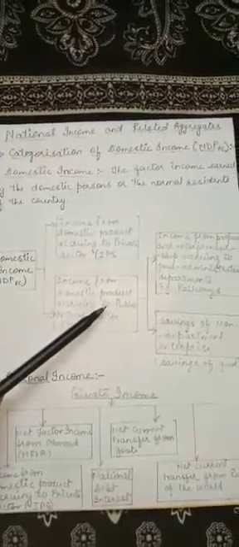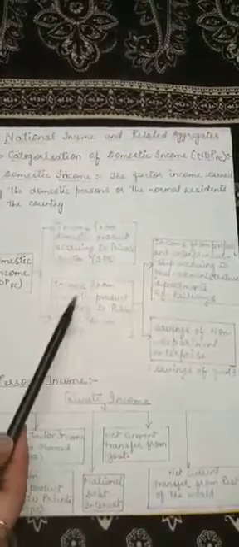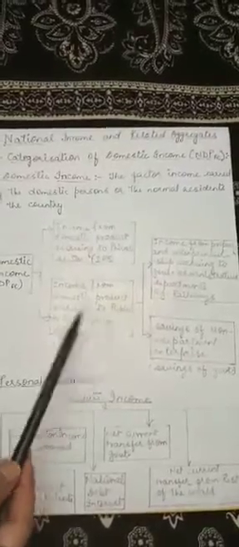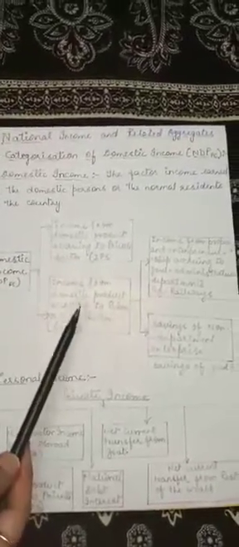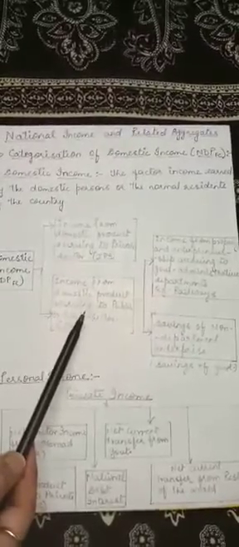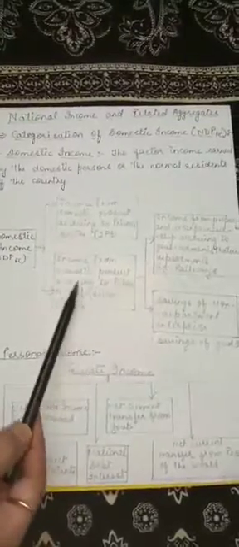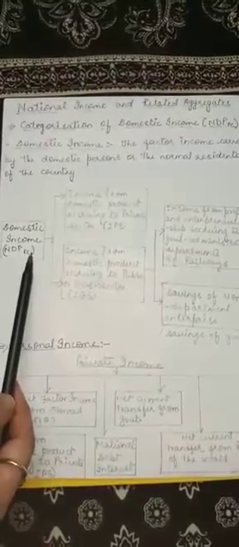After this, domestic income also includes the income from the government sector, which means income from domestic product accruing to the public or government sector. In short, we can say income from government sector, IGS. That means the income which is earned by the government sector. So, domestic income may be earned in two ways: one is the total income earned by the private sector, and the second is income from the government sector. Together, they make the domestic income of the nation.